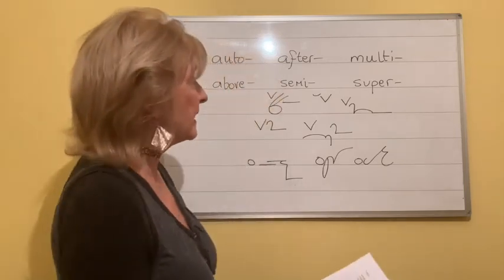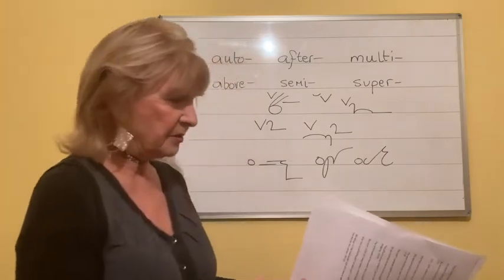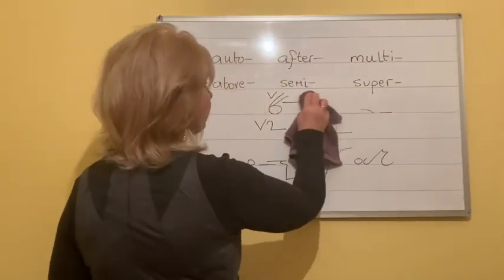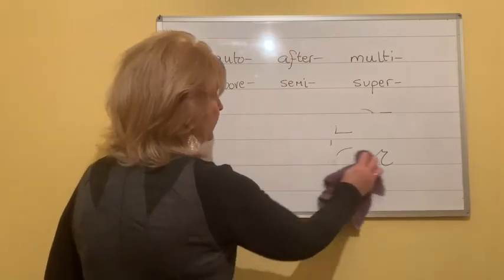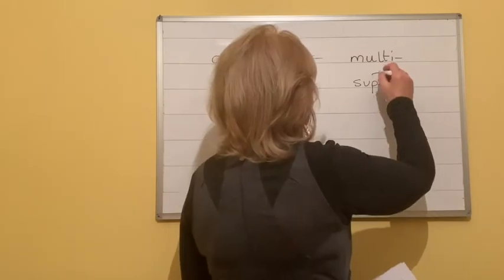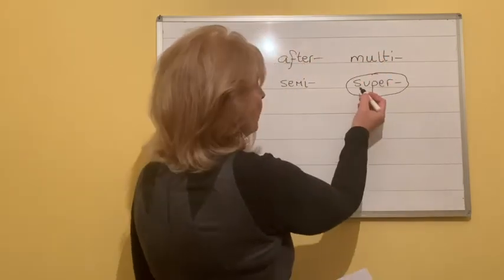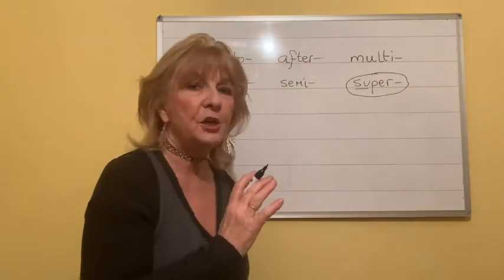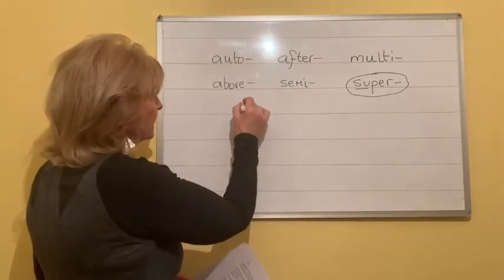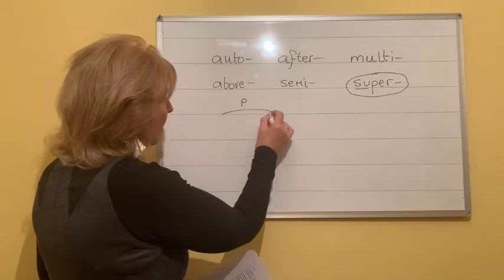So we're left then with this one, super. And we do use this one possibly more than we use the others. The others that are on the board, that is. So when we write super, we write the S and U indicator above what follows. So this is the special outline for supermarket.